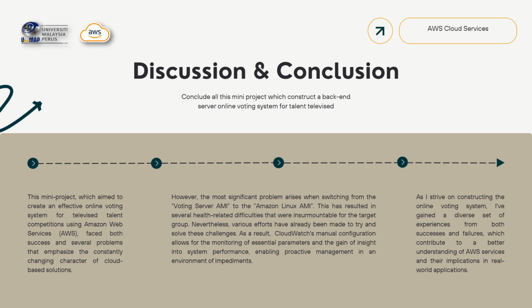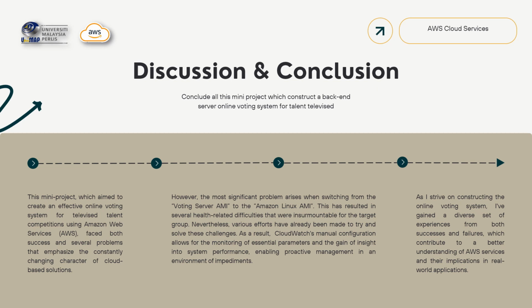There was a phase of both success and several problems that emphasize the constantly changing character of cloud-based solutions. However, the most significant problem arose when switching from the voting server AMI to the Amazon Linux AMI. This resulted in several related difficulties that were insurmountable for the target group.